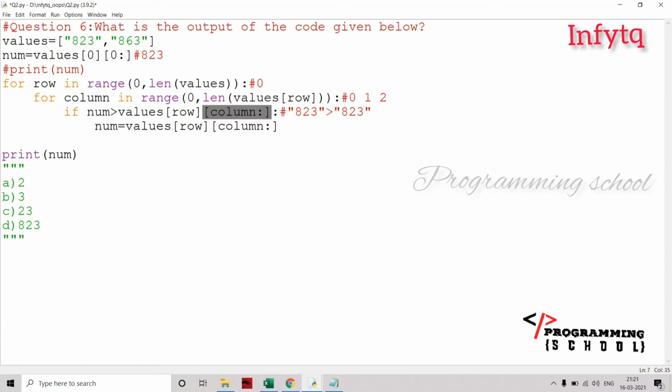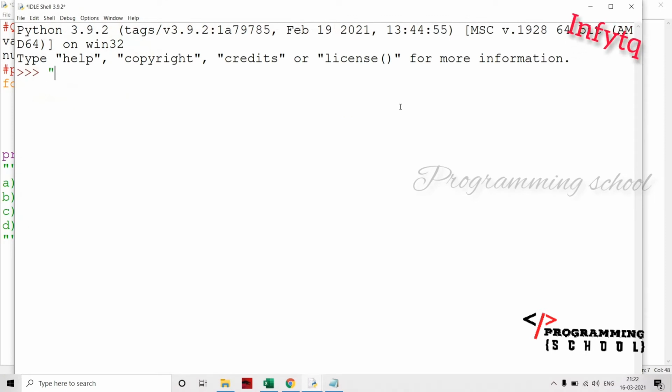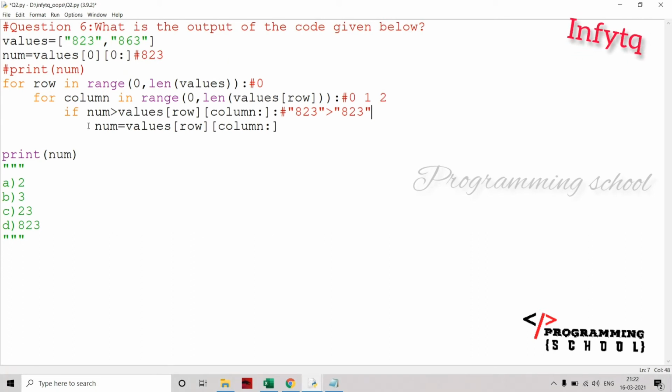And what is column value? 0. We have to start at 0, so I am going to start at 8 and go to the end of 823. Then this value remains as 823. I am going to check: is 823 greater than 823? No, that is false. Then this block of statements is not executed.